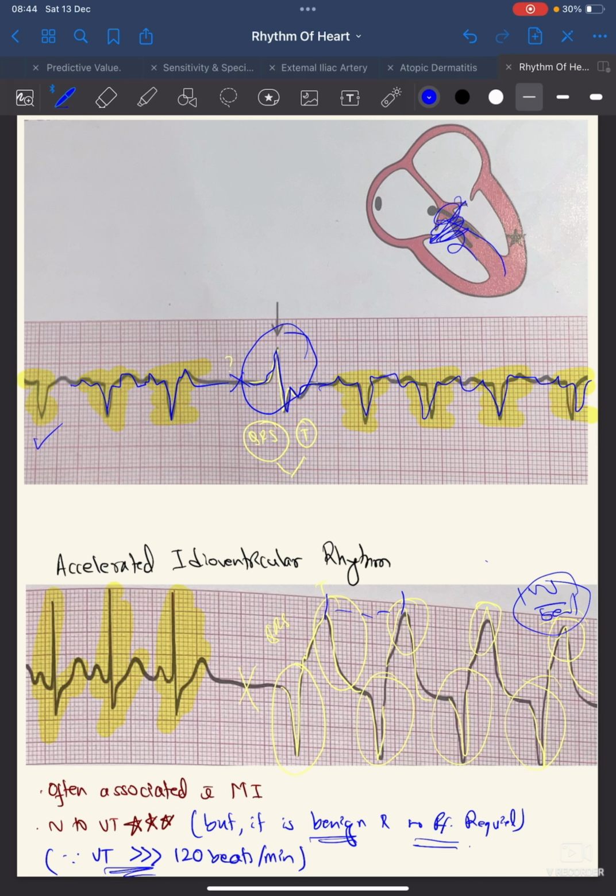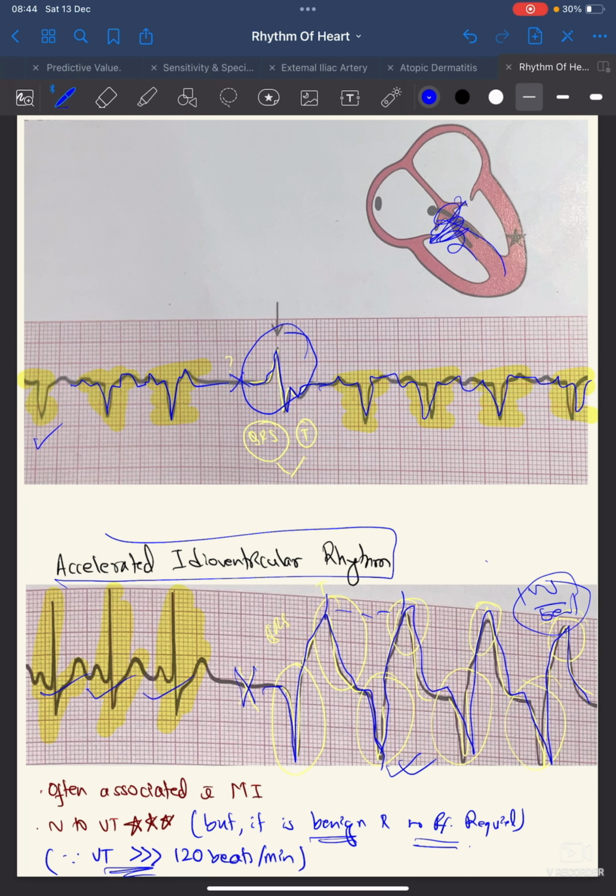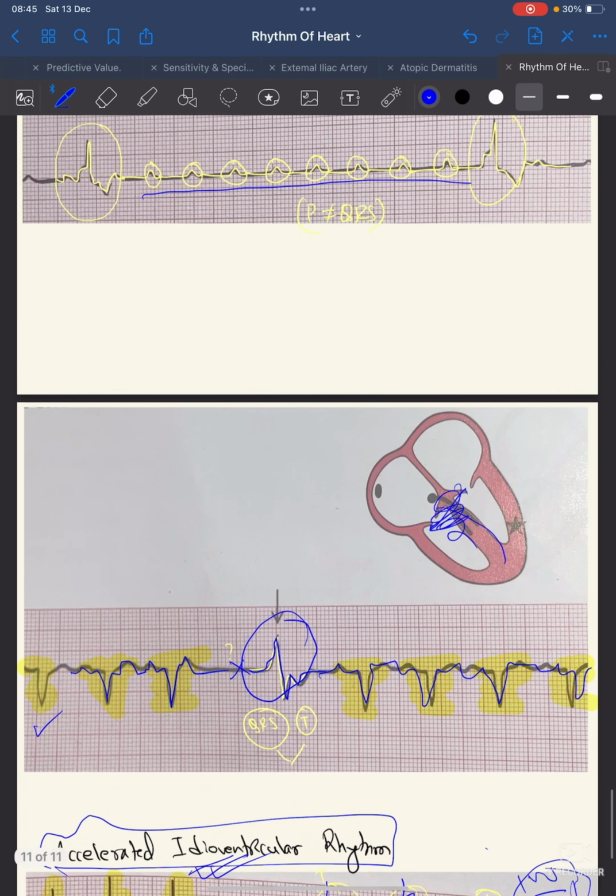Here you can see after 3 sinus beats, the SA node fails to depolarize. 1, 2, 3, it is not able to depolarize, and an escape focus from the ventricle takes over. There is no P, so there is QRST. So this is the escape ventricular rhythm arising and forming abnormal QRS, abnormal T wave, abnormal QRS, abnormal T wave. So this is also a ventricular escape, but this is known as accelerated idioventricular rhythm. So this is the thing for the abnormal rhythm.